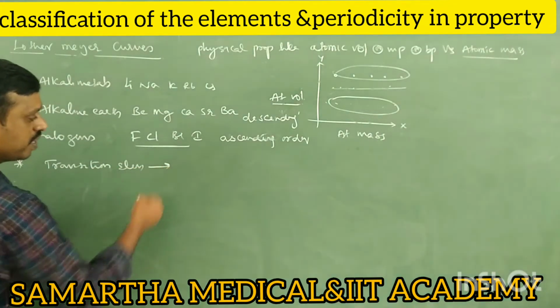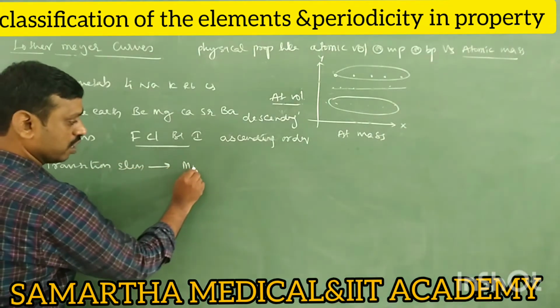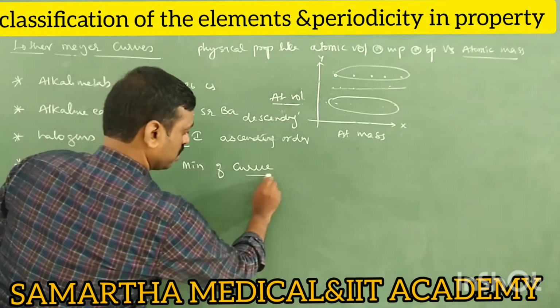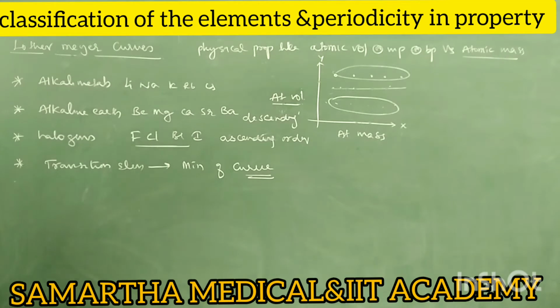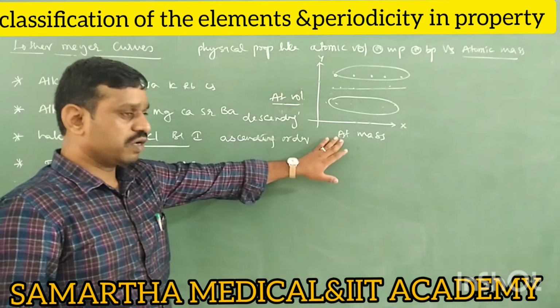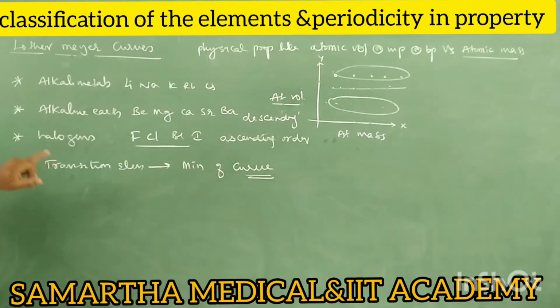So transition elements occupy the minima of the curve. These are the important points observed by Lothar Meyer. So you need to remember only these 4 points. Okay. Therefore, tell me, when Lothar Meyer plotted the graph between atomic volume versus atomic mass, they observed that